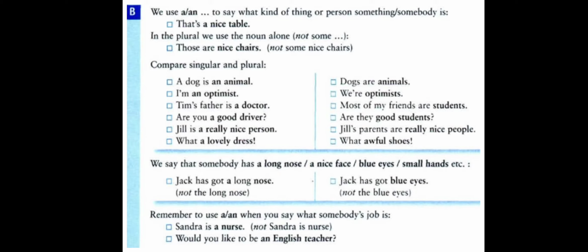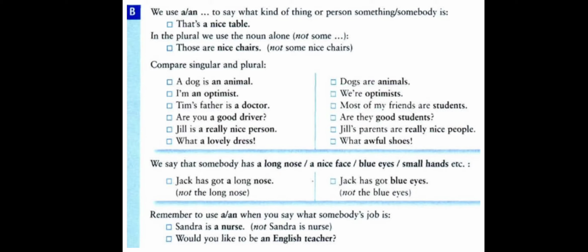Optimist refers to one person, and here it is singular, so we use an because it begins with the letter O, a vowel. We are optimists, plural. So we don't use any article because here it is plural. So we don't use the article a or an.